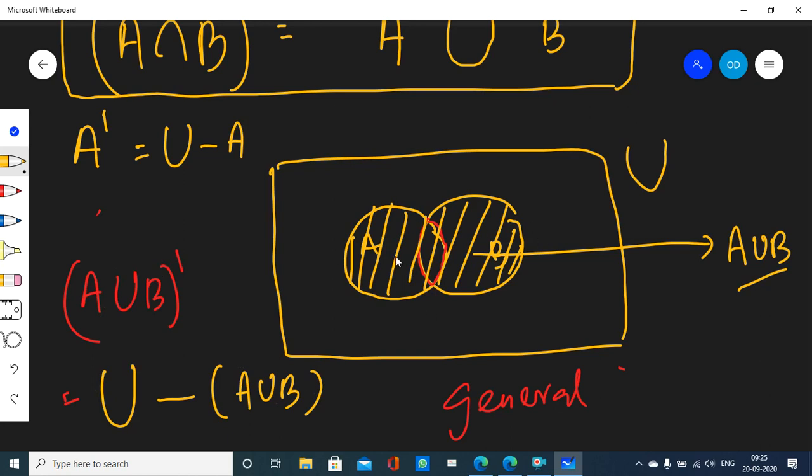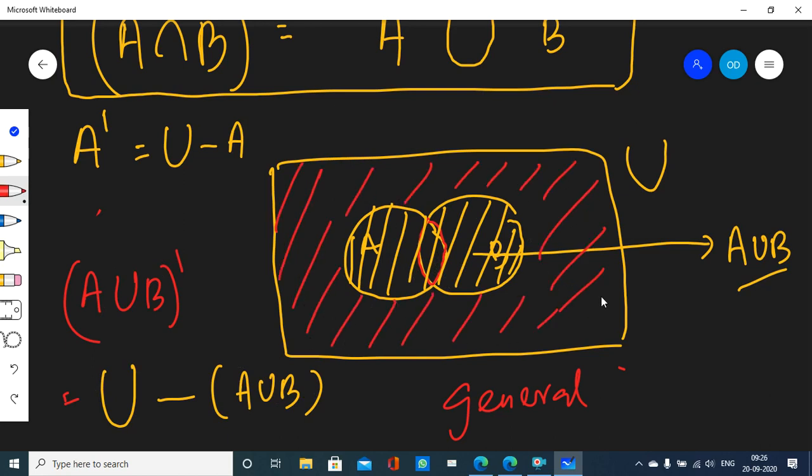So remove A union B entirely from the universal set. Whatever is left, that is A union B complement. This red shaded region is A union B complement. You got my point, right?